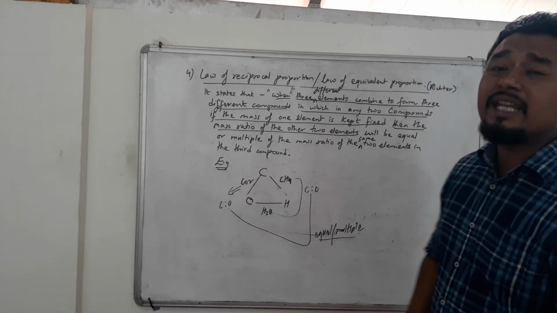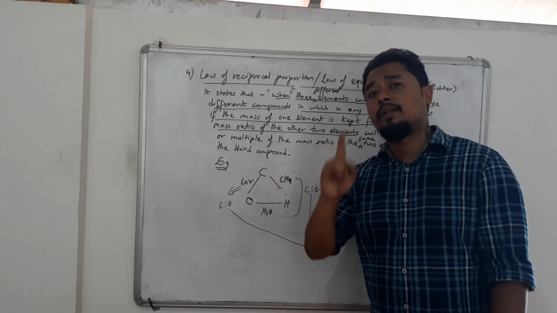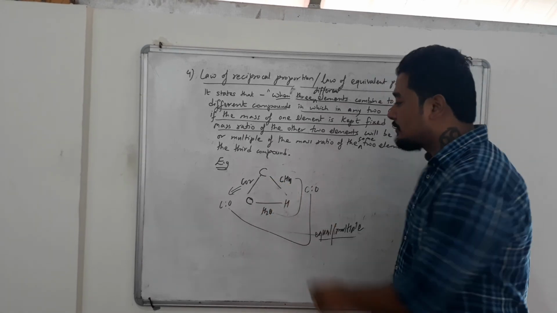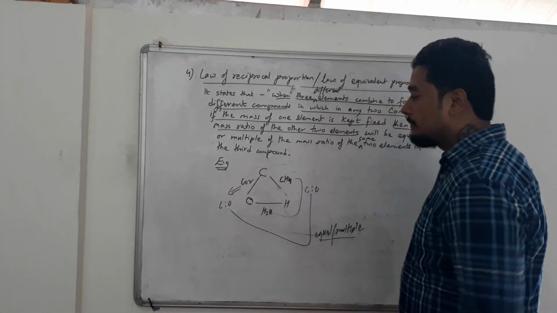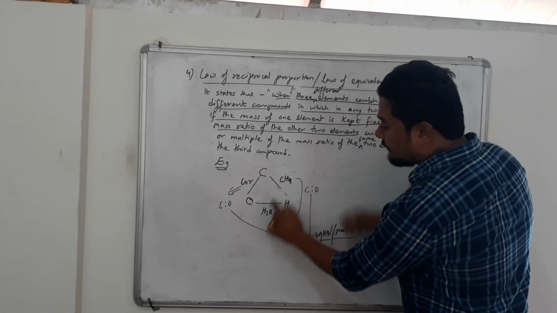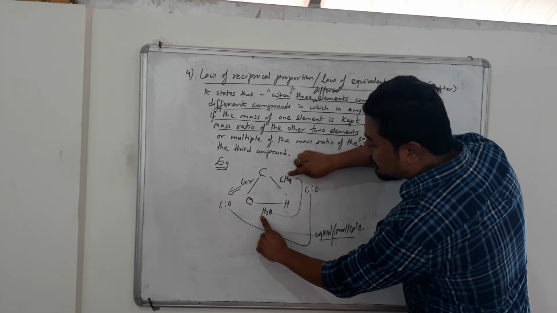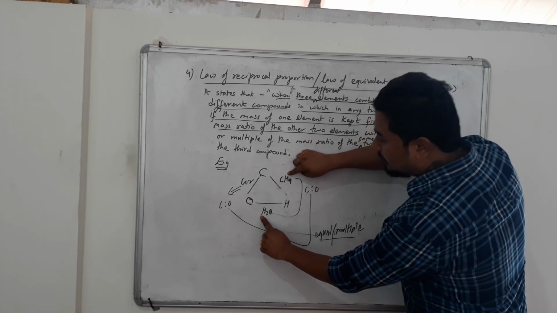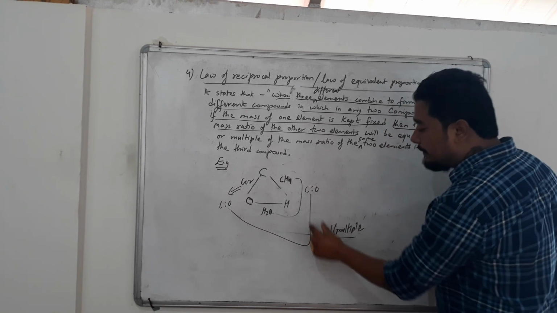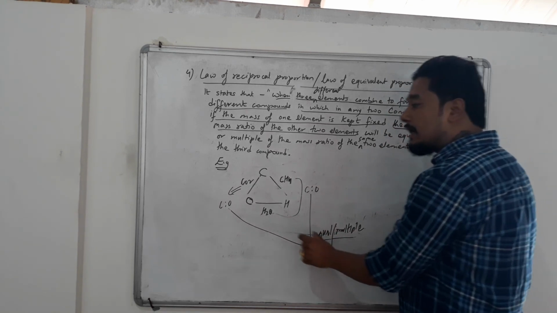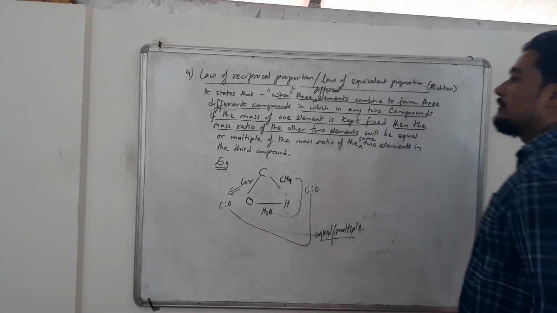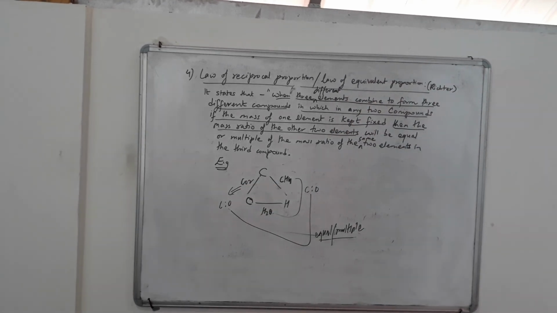Now I am repeating again for the last time, students. Please learn it by heart. When three different elements combine to form three different compounds, in any two compounds, I have chosen these two, if the mass of one element is kept fixed, I am taking it as hydrogen, then the mass ratio of the other two elements, carbon is to oxygen, will be equal or multiple of the mass ratio of the same two elements in the third compound. This is known by the name law of reciprocal proportion.